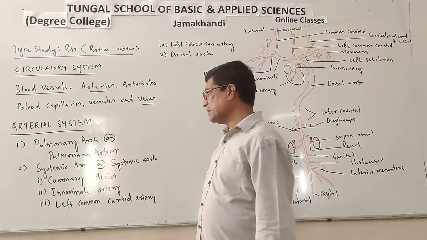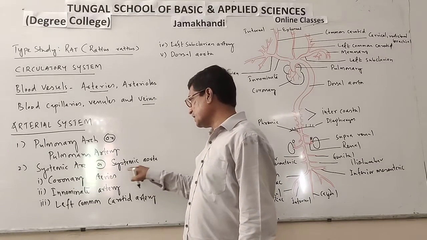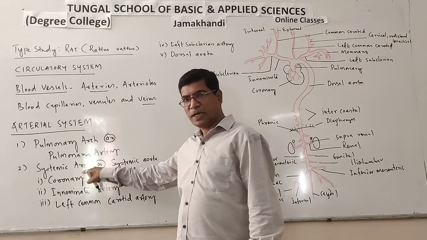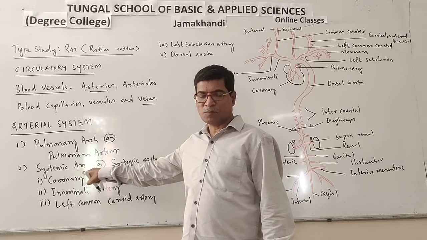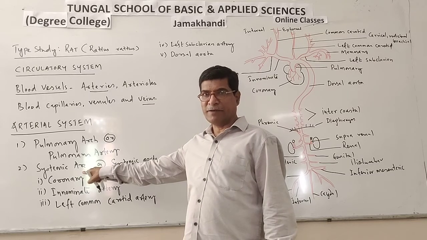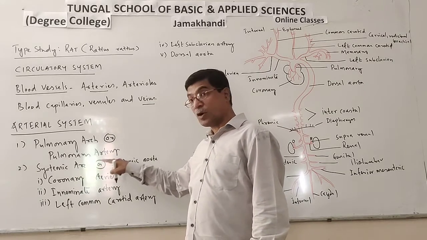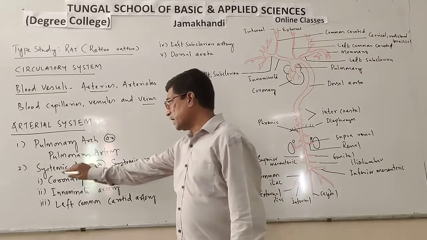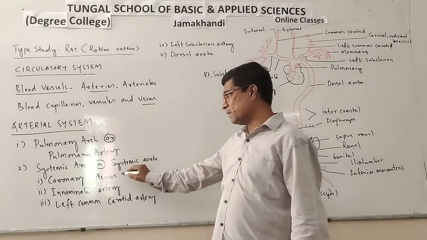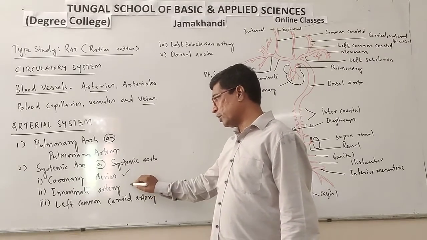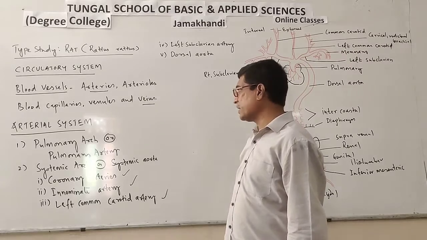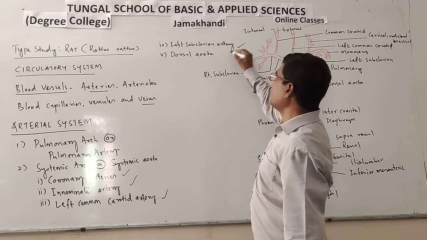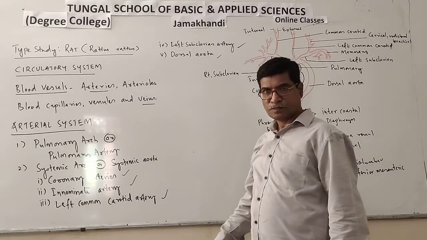Another important artery is the systemic arch or systemic aorta. This systemic aorta arises from the left ventricle, and it carries oxygenated blood to all body parts. Again, the systemic arch is composed of coronary arteries, innominate artery, left common carotid artery, left subclavian artery, and dorsal aorta.